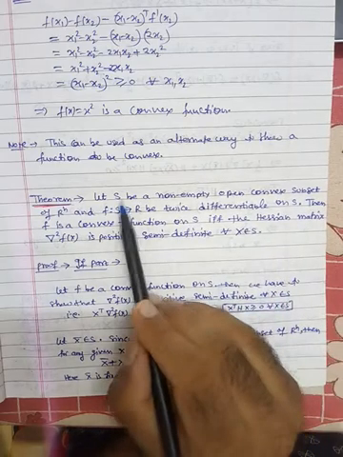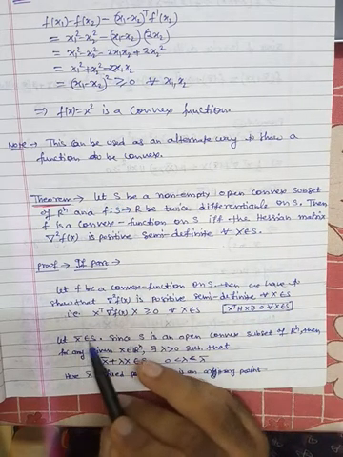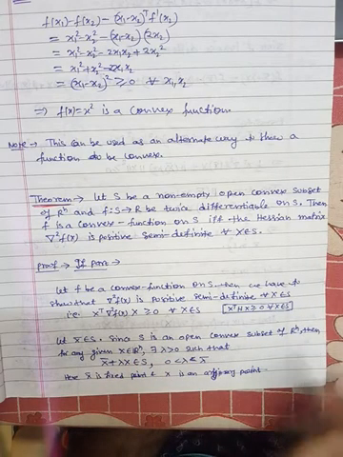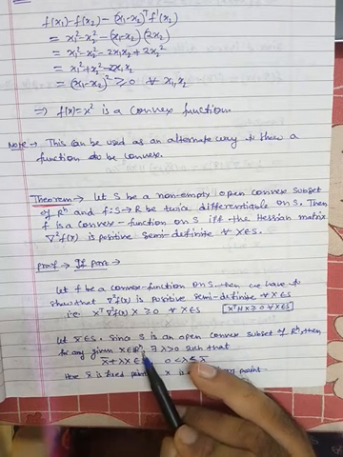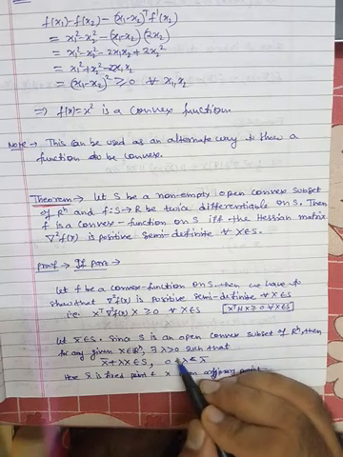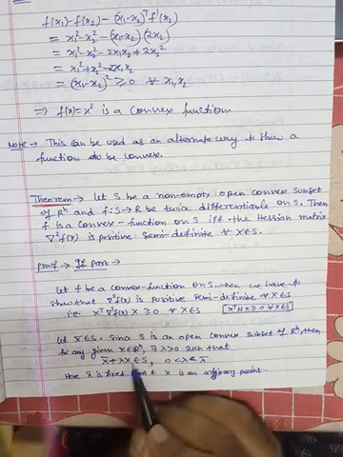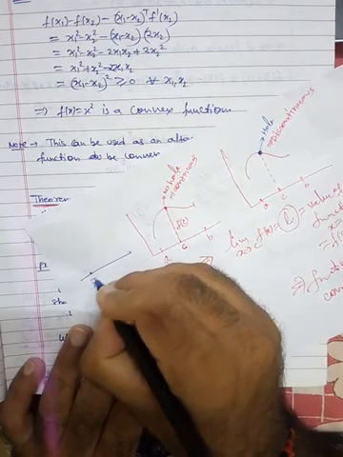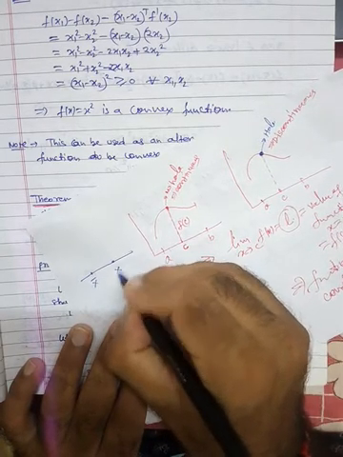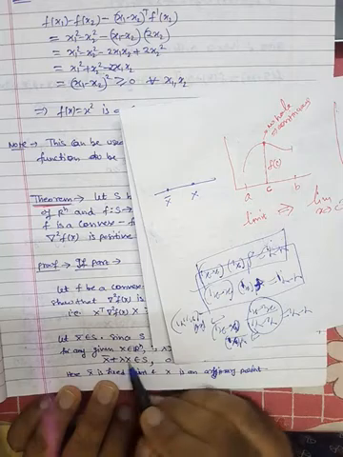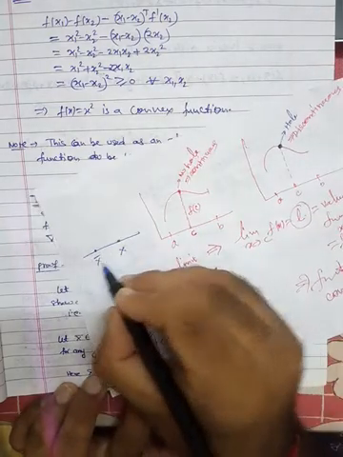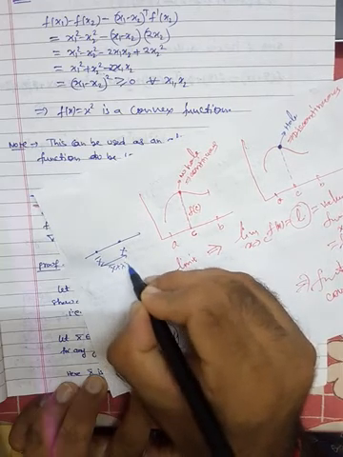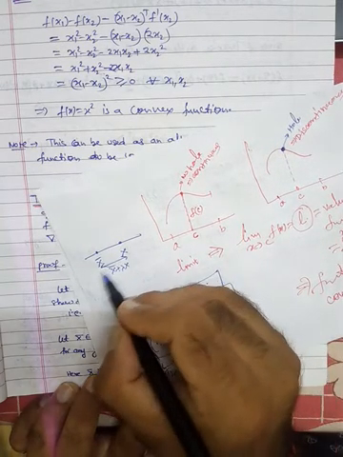so if you are taking any point x bar belonging to S, this is basically a fixed point. Since S is an open convex subset of Rn, then for any x belonging to Rn, any point, there exists some lambda greater than 0 such that this point, suppose this is your S, this is your point x bar, and you are taking another point x here, and now you are taking their linear combination. You are joining these two, so you are taking x bar plus lambda x. So we are taking it in such a way.